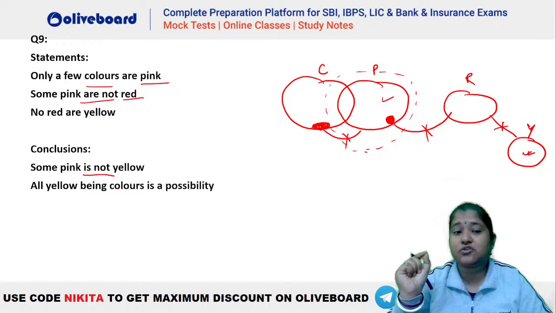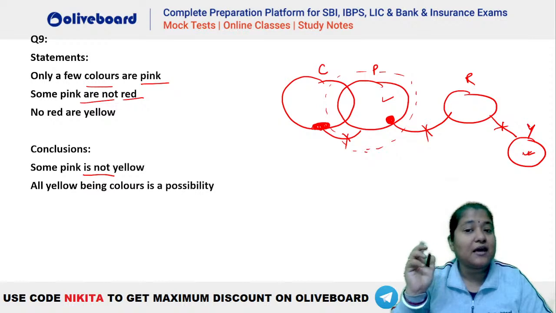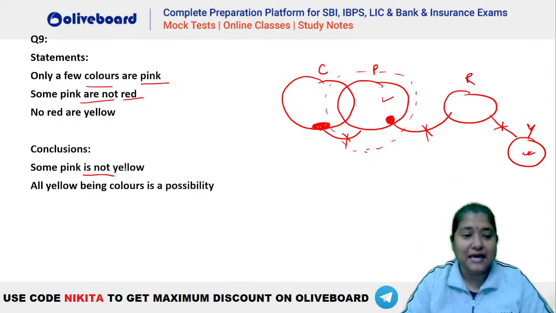a specific portion of pink which should always be outside yellow. मतलब all की possibility नहीं होनी चाहिए. यहाँ पर all की possibility है, इसीलिए ये conclusion wrong हो जाएगा. So you can see some pink is not yellow is not right, isn't it? First गलत है. सेकेंड क्या बोल रहा है, all yellow being colors is a possibility, बिल्कुल सही है.